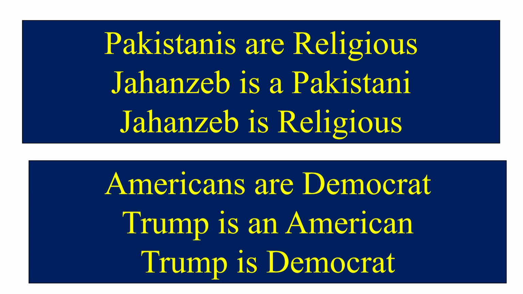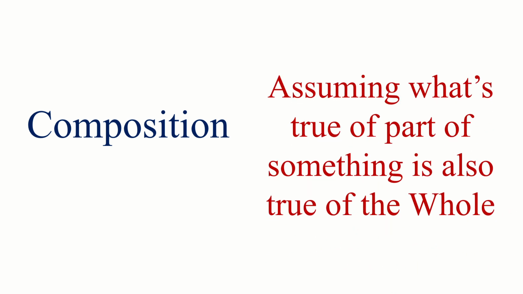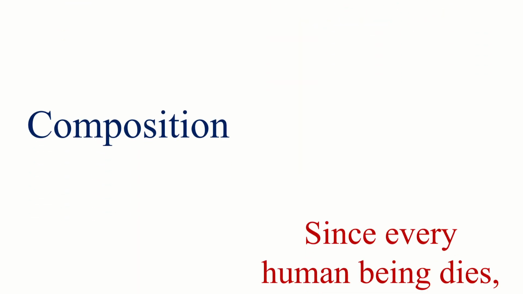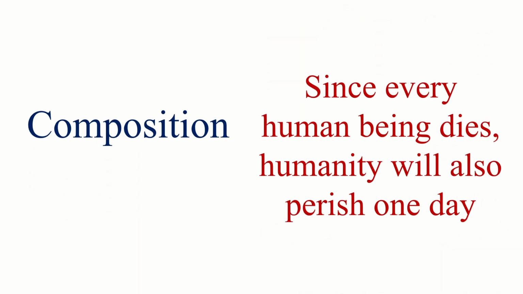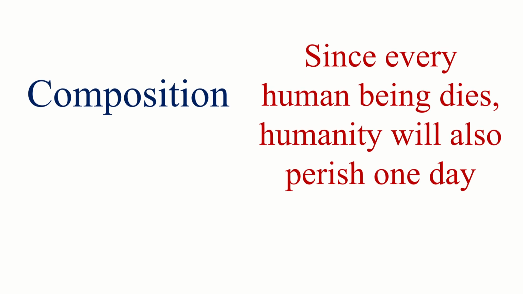Likewise, a similar argument: Americans are Democrat, Trump is an American, therefore Trump is Democrat. The converse of the fallacy of decomposition is the fallacy of composition. Here we assume what is true of part of something is also true of the whole. Take the example: since every human being dies, humanity will also perish one day. So here we draw a conclusion from a particular case, that is a human being dies, to the death of humanity itself, which has no logical connection.